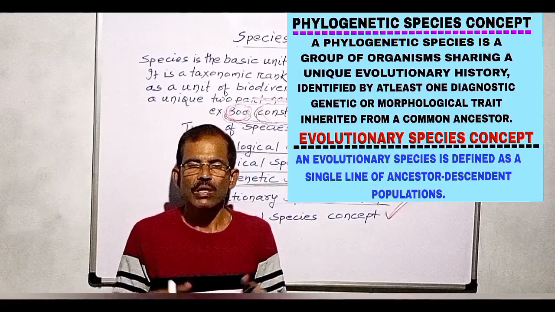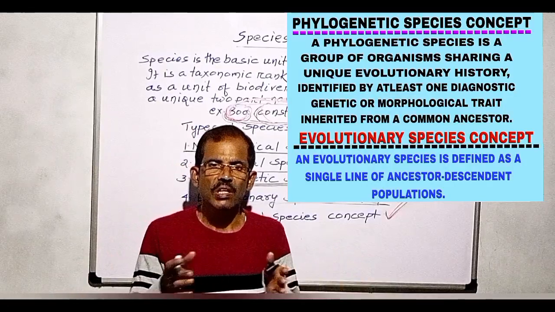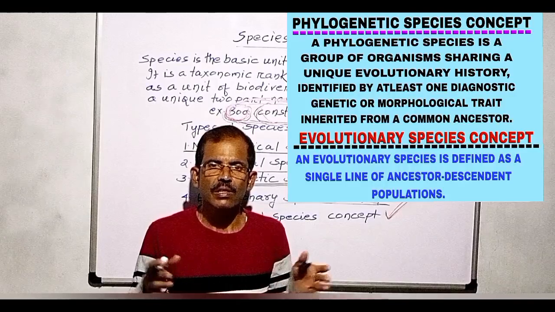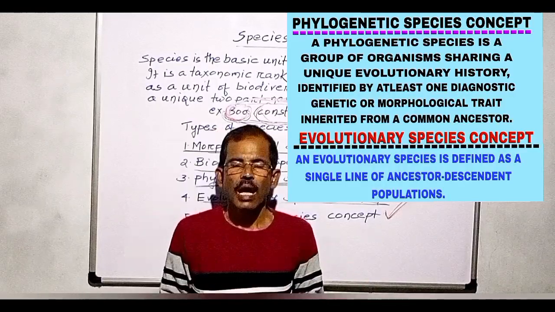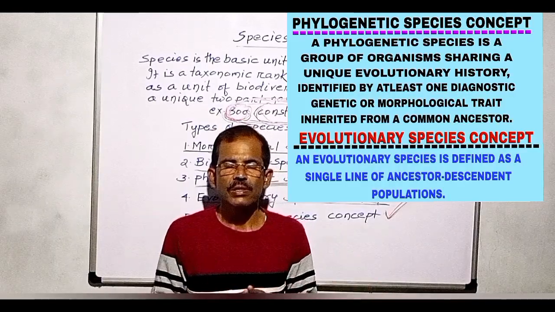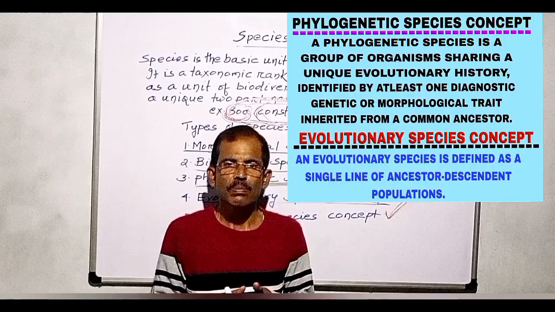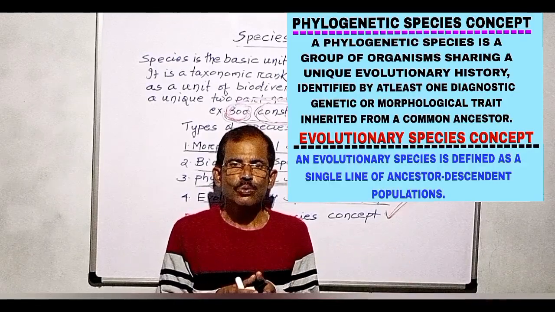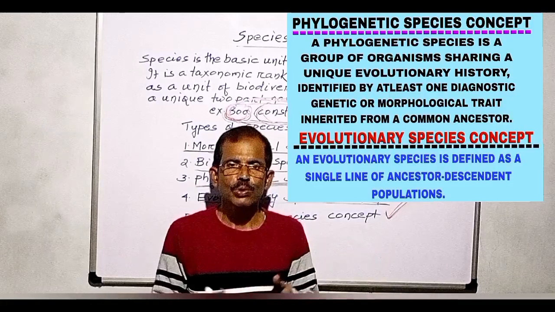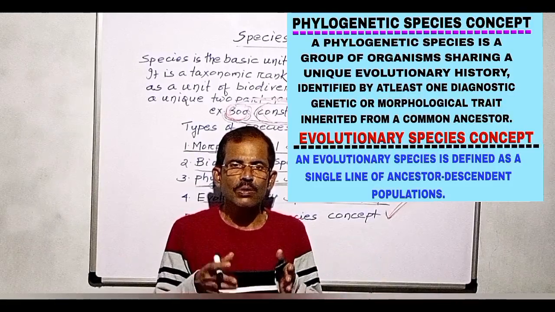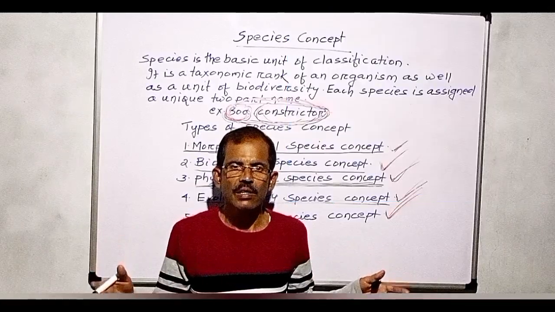This concept was introduced by George Gaylord Simpson in 1961. Like the phylogenetic species concept, the evolutionary species concept is also applicable to both sexually and asexually reproducing organisms, including those that are fossilized.